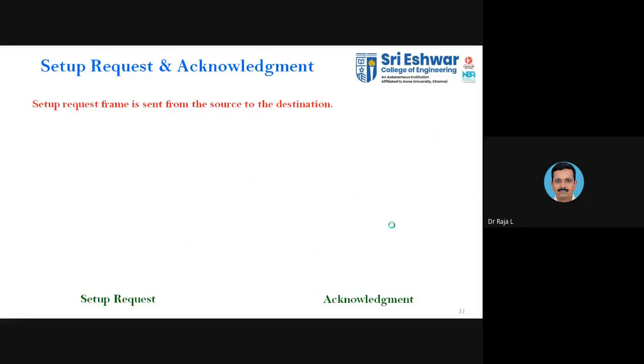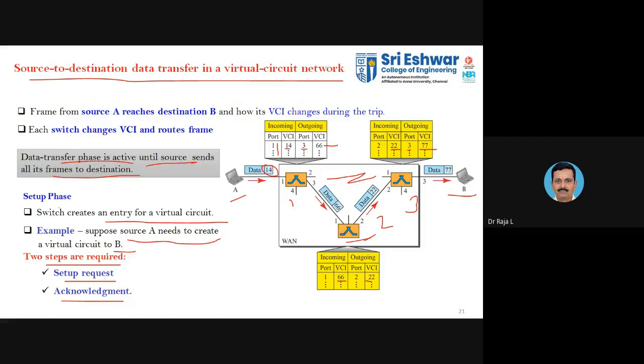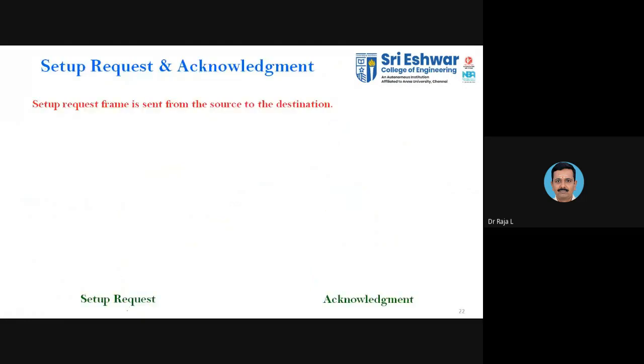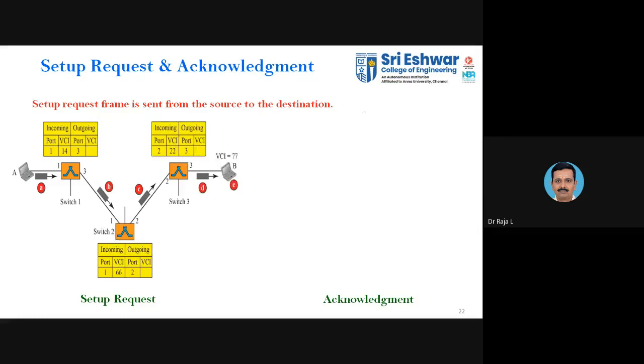As I told you, in the setup phase you have two procedures or steps to follow. One is the setup request, the other is the acknowledgement. The setup request frame is sent from the source to the destination. It is like RTS CTS in the MAC, media access control schemes. In that RTS CTS, then you go for the data transfer, then you go for the acknowledgement, in order to avoid collision.